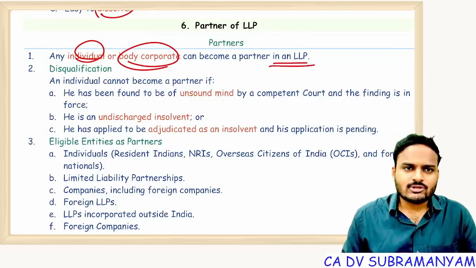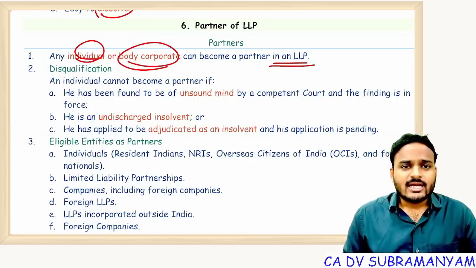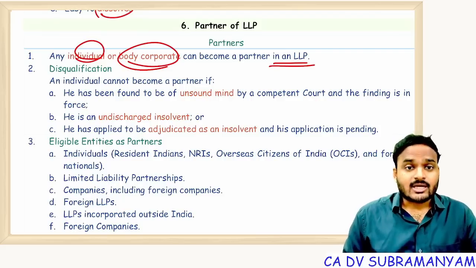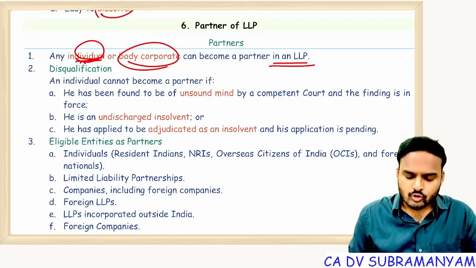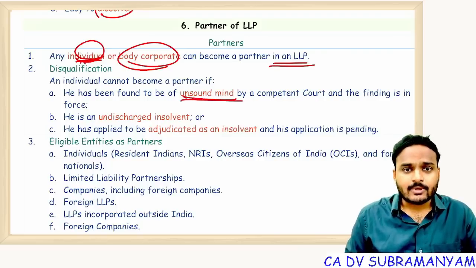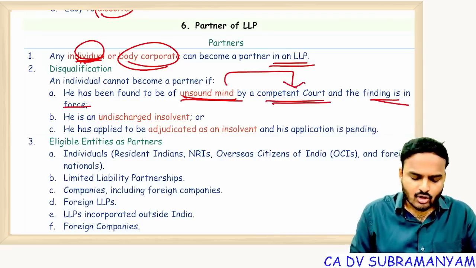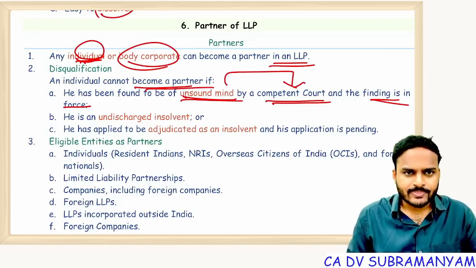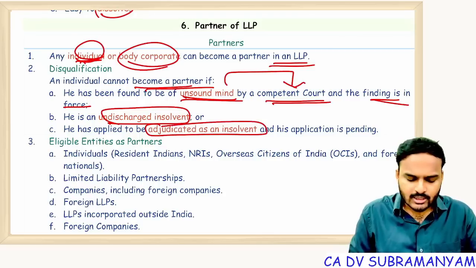So both individuals and body corporates have eligibility to become partners of LLP. But coming to disqualifications, with respect to an individual, he should be of sound mind. People declared of unsound mind by a competent court are not eligible to become partners. An undischarged insolvent and an adjudicated insolvent are both disqualified.